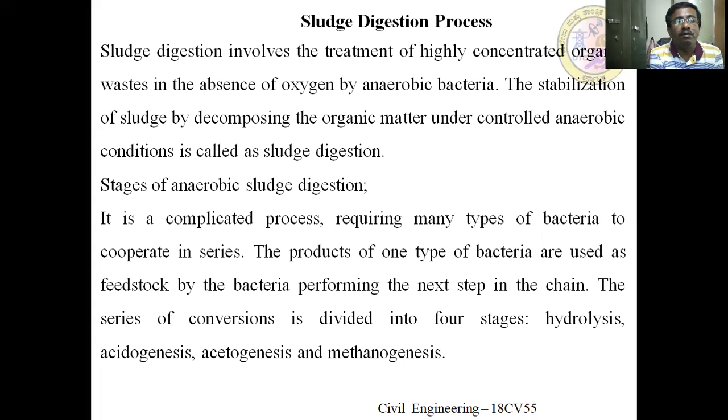So it is a complicated process, requiring many types of bacteria to cooperate in series. Means each bacteria depends upon the others. If there is any variation in the percentage of microbes present, then the system does not work effectively. The product of one type of bacteria is used as a feedstock by the bacteria performing the next step in the chain. Acid forming bacteria produce acetic acid and so on, which is the feedstock for the methane forming bacteria. Finally, it converts the complex organic matter into methane gas as well as humus.